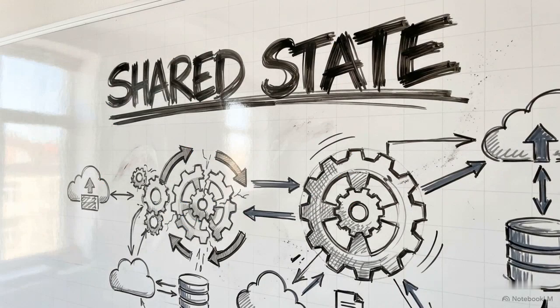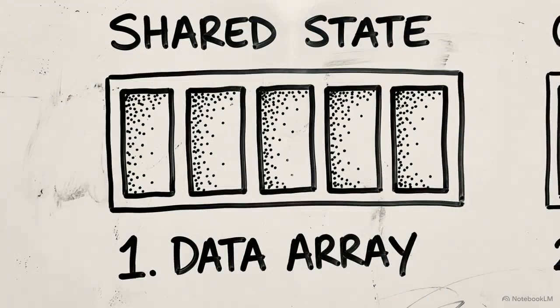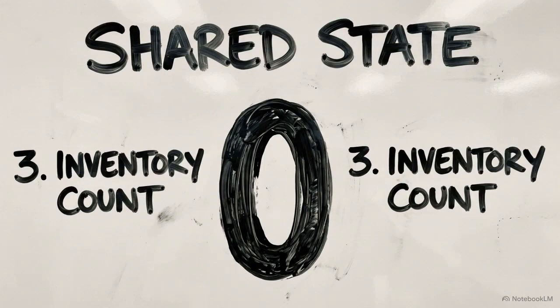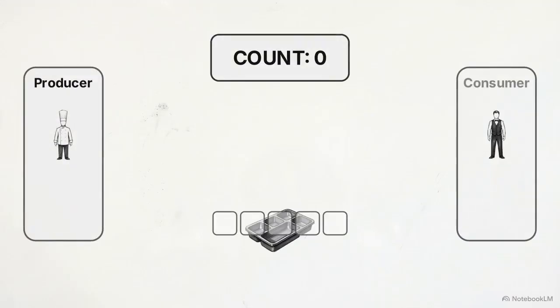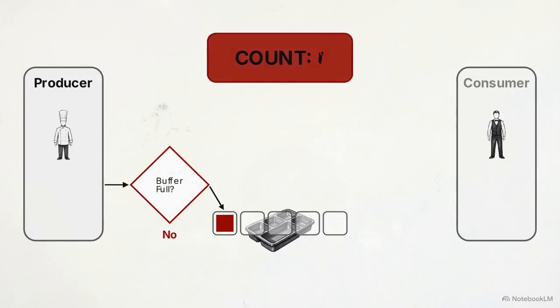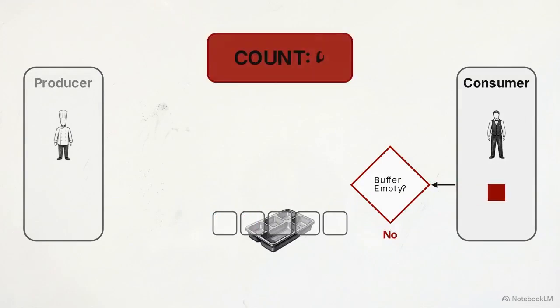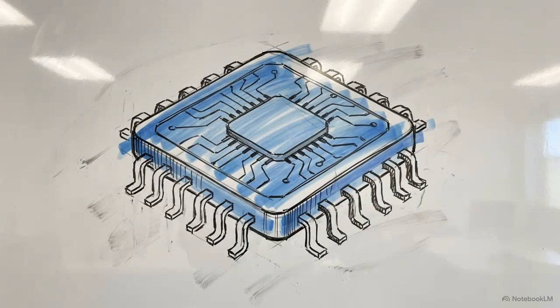They track state using specific variables: an array for the actual data, index pointers for current positions, and a count for total inventory. The producer's logic is straightforward. It generates an item, checks if the buffer is at maximum capacity, inserts the item, and increments the count by 1. The consumer mirrors this process. It checks if the buffer is entirely empty, extracts an item, and decrements the count by 1. On a single core processor executing one task at a time, this code is mathematically flawless.